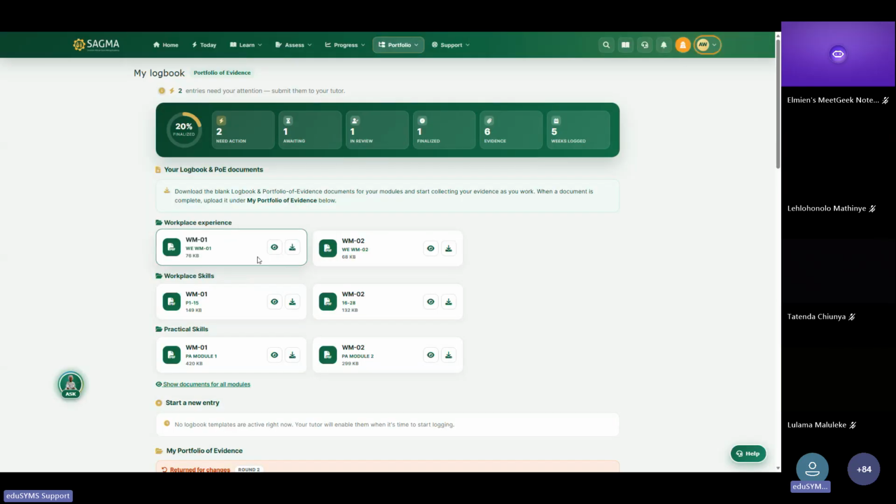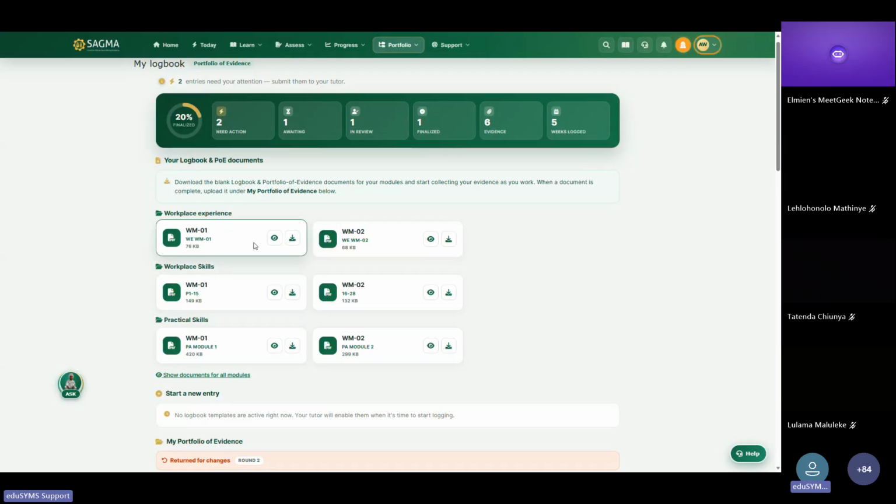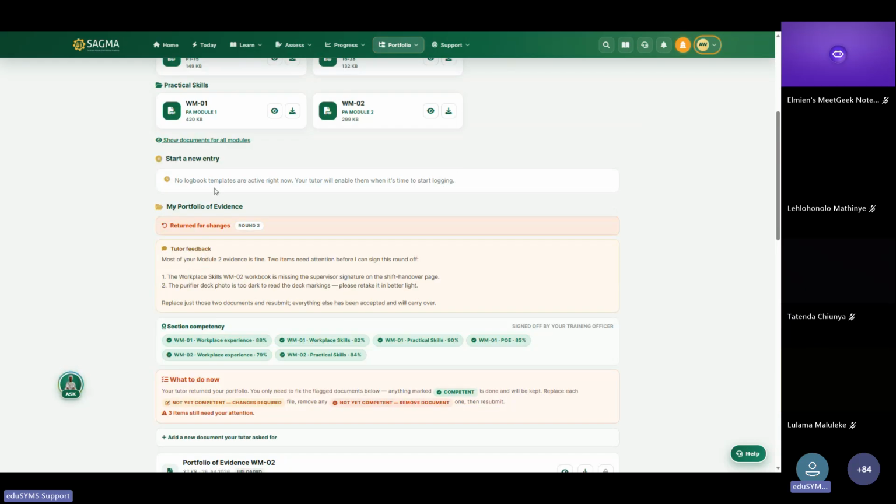Now, these templates that you download, if you look at this logbook of yours, it also goes further, so you can actually start a logbook entry. So it gives you more insights now around your logbook. So your logbook is now digital and it is an assistant that tells you what has been done. If there's feedback from the tutors, you can also find it around your logbook. Like in this case, it says most of your module 2 evidence is fine.